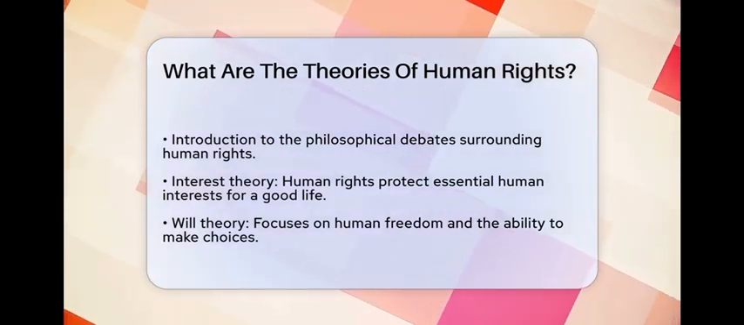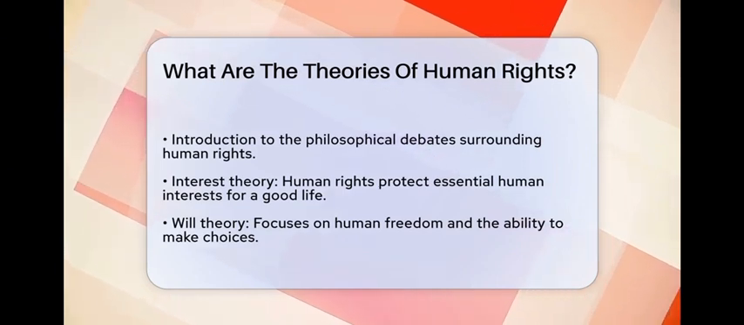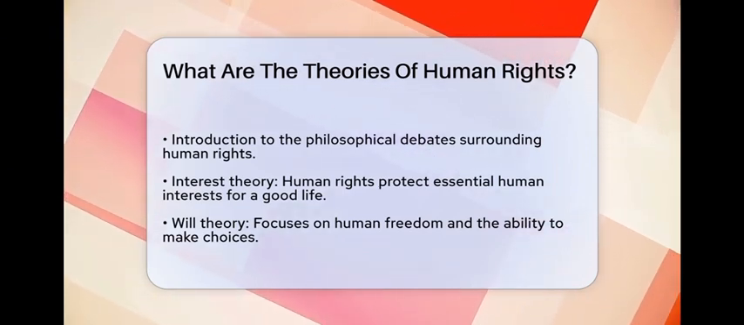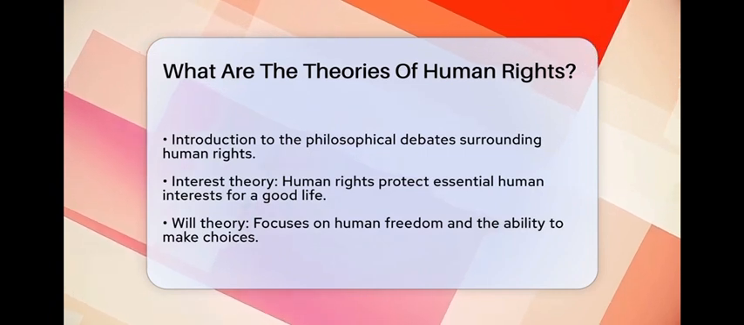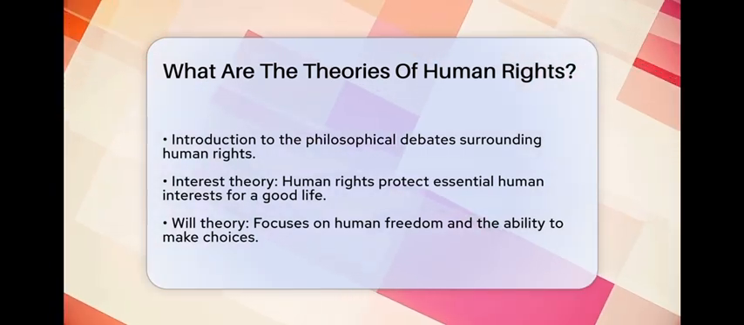On the other hand, we have the will theory, which focuses on the human capacity for freedom. According to this theory, human rights are valid because they reflect the unique ability of humans to make choices and act freely. This theory emphasizes...